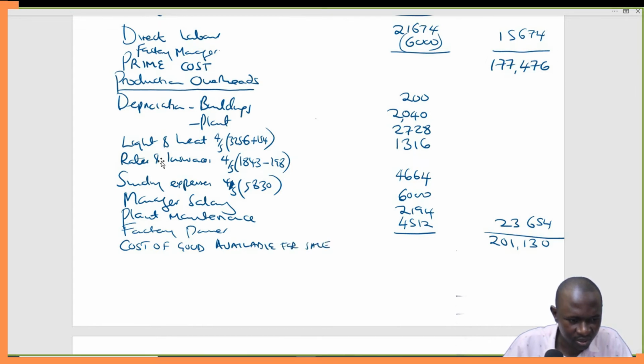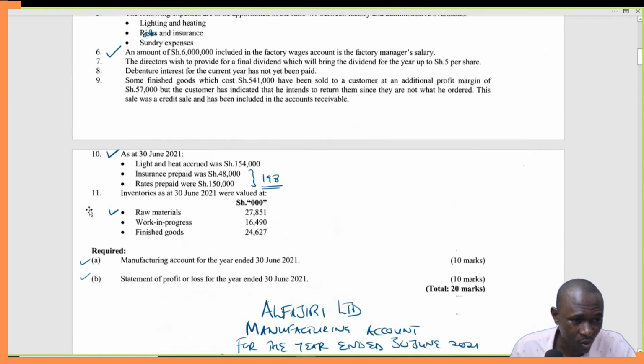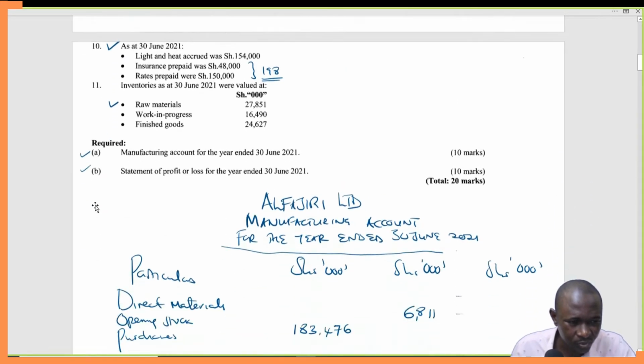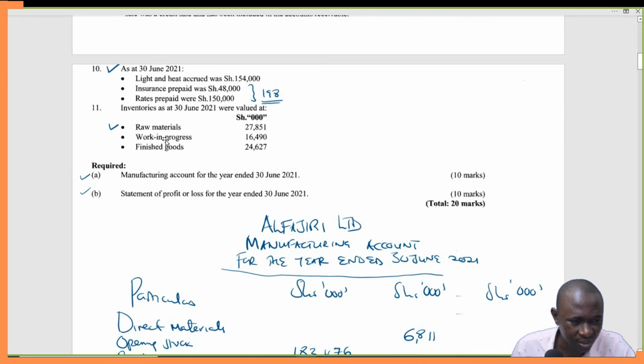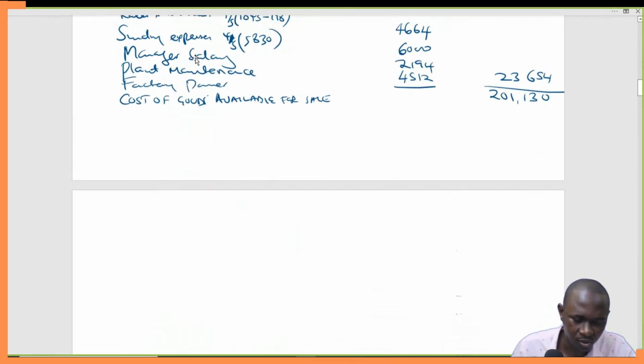But then this is not enough because there's something else. Remember, I told you when we were starting that you now add work in progress, because work in progress is also part of the manufacturing. So we'll add opening work in progress less closing work in progress. So we'll have here WIP, that is work in progress, and then say opening and closing.